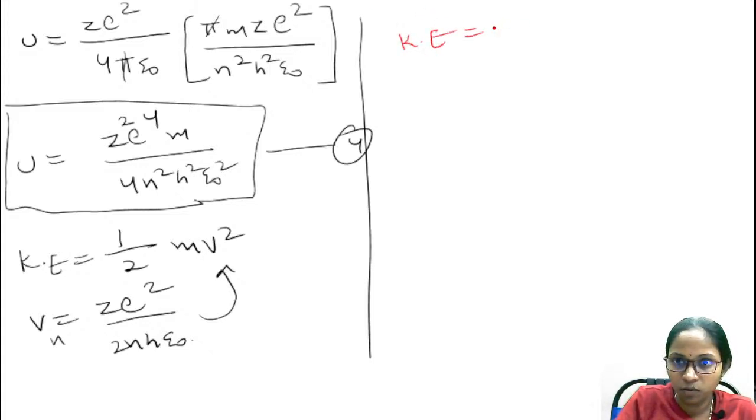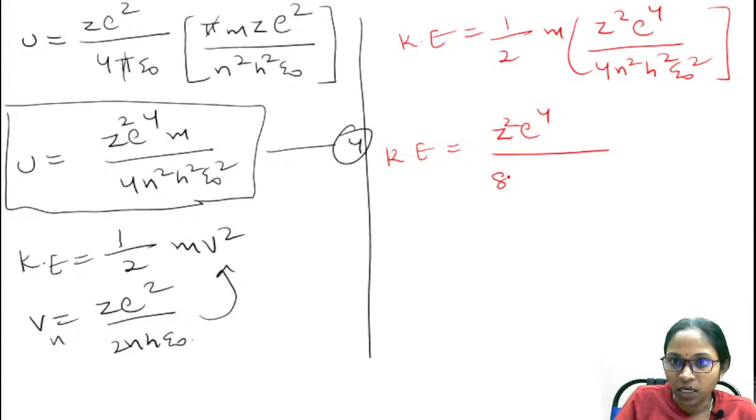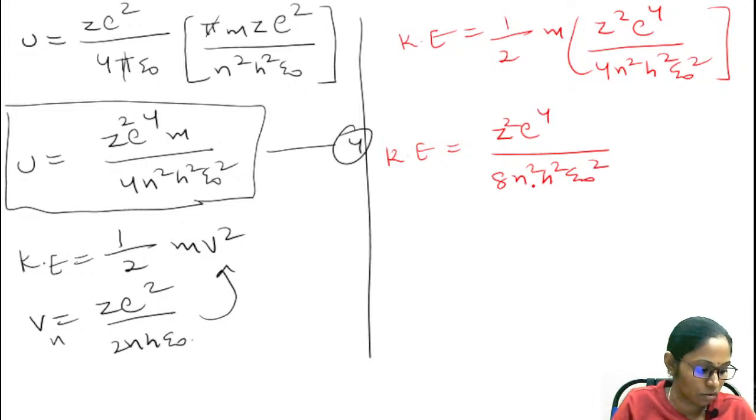is equal to 1 by 2 times m into Z square e power 4 by 4 n square h square epsilon naught square. Squaring the equation. So kinetic energy is equal to Z square e power 4 by 8 n square h square epsilon naught square.